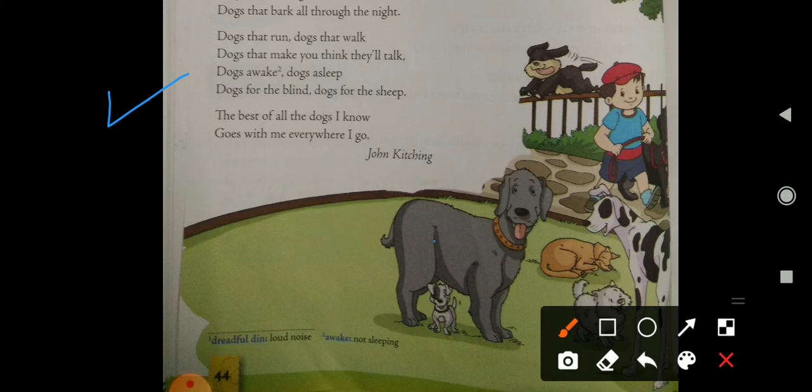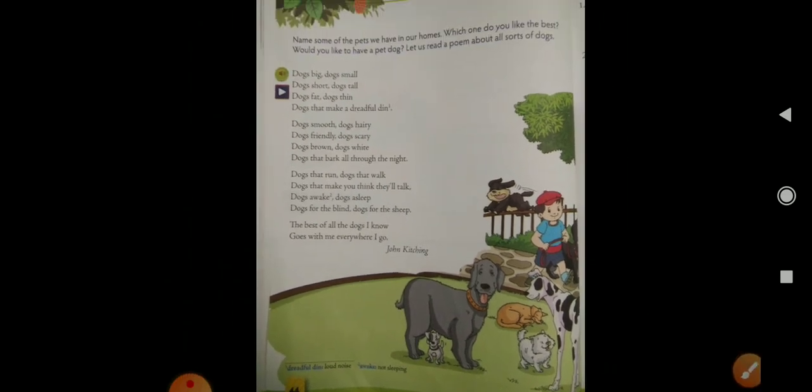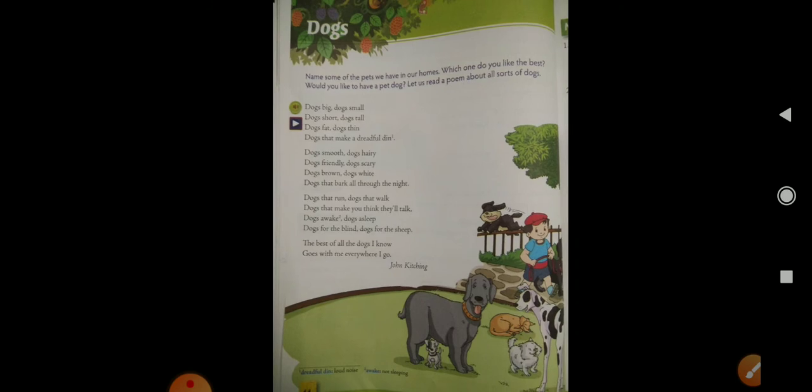Okay, now the last lines: the best of all the dogs I know goes with me everywhere I go. And the poet is saying the best of all the dogs I know is that dog which goes with me wherever I go. Okay, means here he is talking about his pet dog. Clear? So students, this is the poem. I hope you have understood this poem, and now we will do the exercise of this poem.